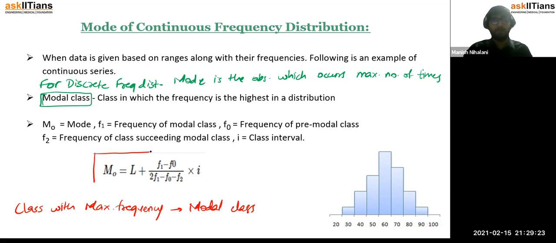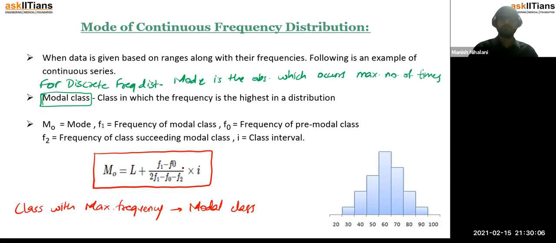What is this formula? L plus f1 minus f0 upon 2f1 minus f0 minus f2, into I. Now what is L again? L is the lower limit of the modal class, right? And your f1 is the frequency of the modal class, f0 is the frequency of the pre-modal class. Pre-modal means the class preceding, the class before the modal class, its frequency, theek hai. f2 is the frequency of the class succeeding the modal class, meaning the class after it, its frequency. And I is again your class width or class interval, theek hai.